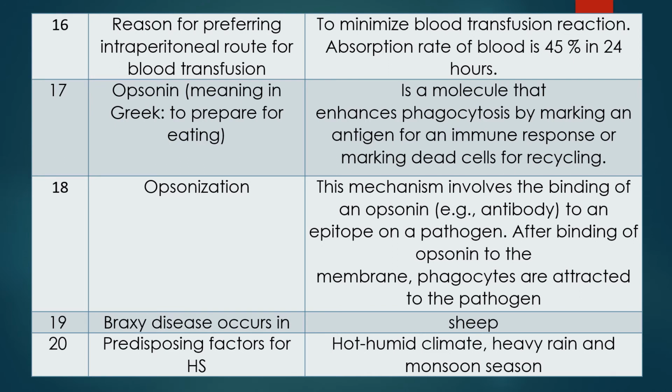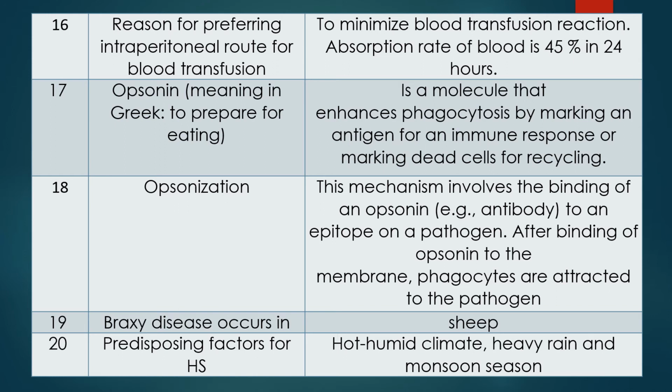And after binding of opsonin to the membrane, the phagocytes are attracted to the pathogen. The phagocytes engulf the pathogen and help in protecting the animal from disease.